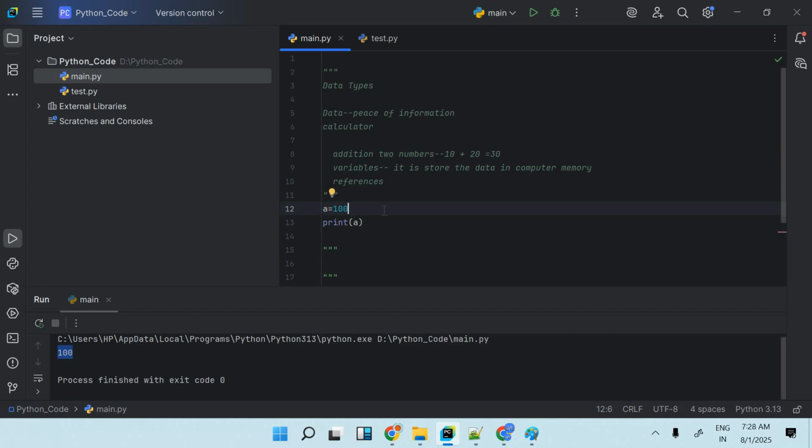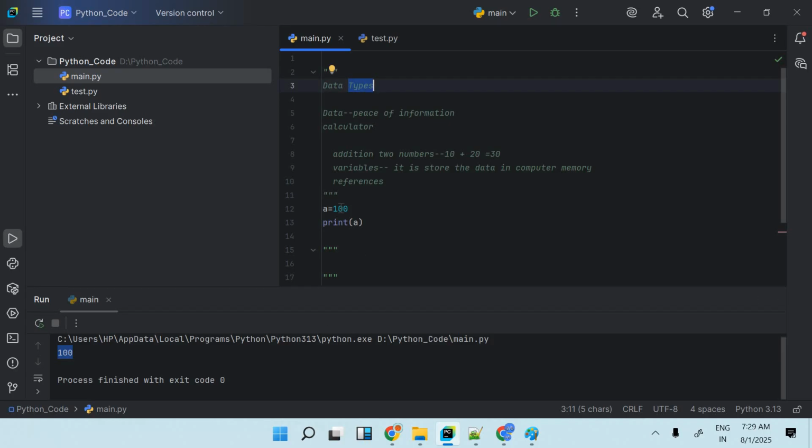That is the one type of data we have with the variable, but every data has a specific type. As I told you, data is not alone. Data itself has its own type. They both are part of each other. If I say data alone with no type, there is no sense of data. If I say only type but there is no data, there is no sense of that either. Data with a specific type is a combination. Data alone can't do anything, type alone can't do anything.